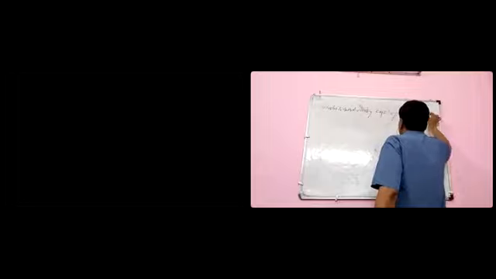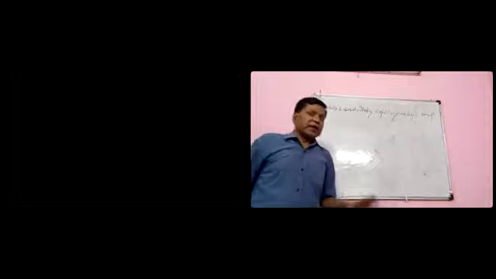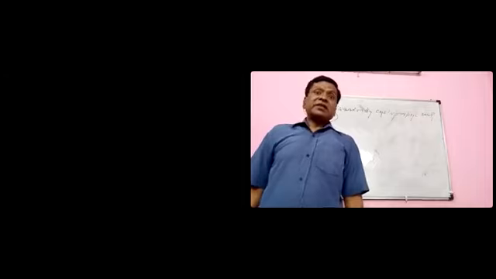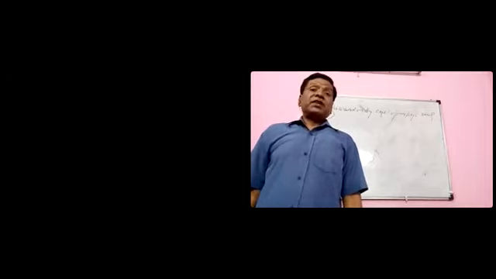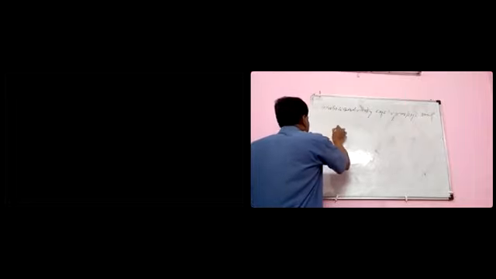Cyclopropyl. Yesterday I discussed that the cyclopropyl group provides greater stability than the phenyl group in the case of carbocation. But here, look at this. This is less stable than this.